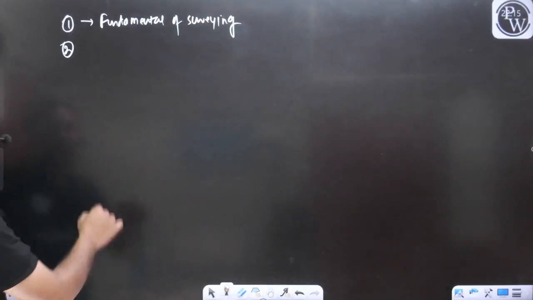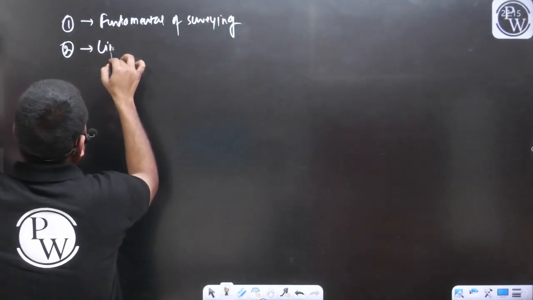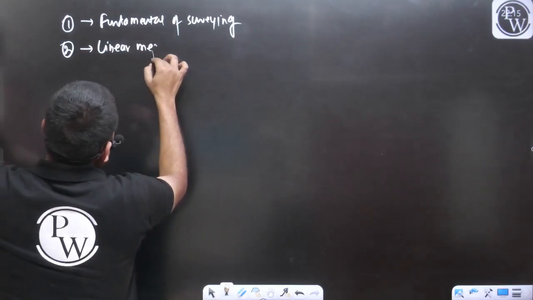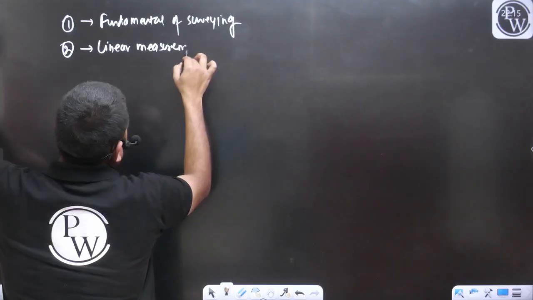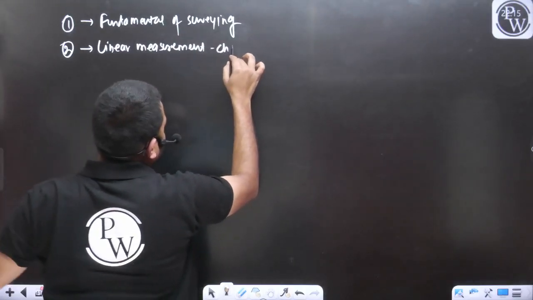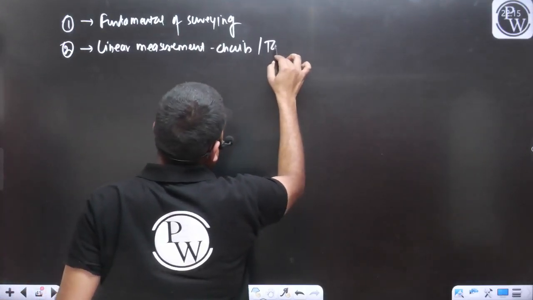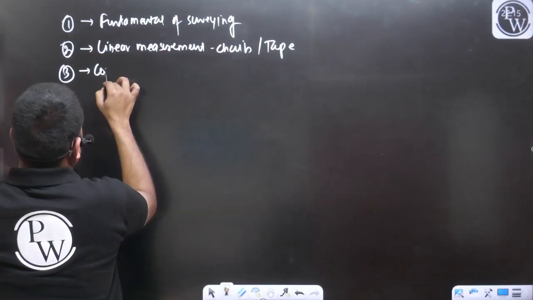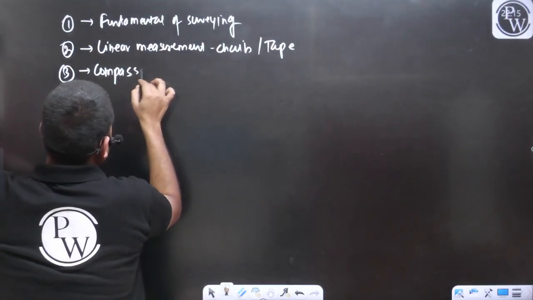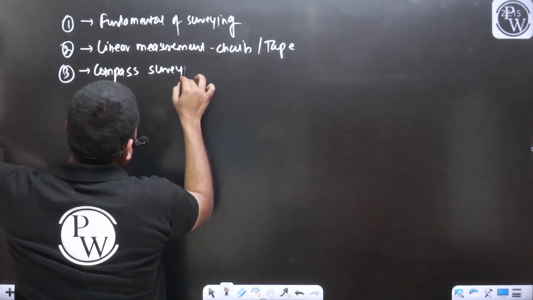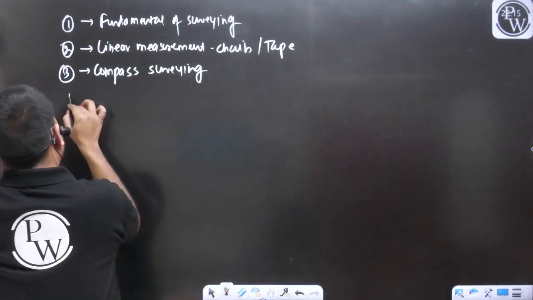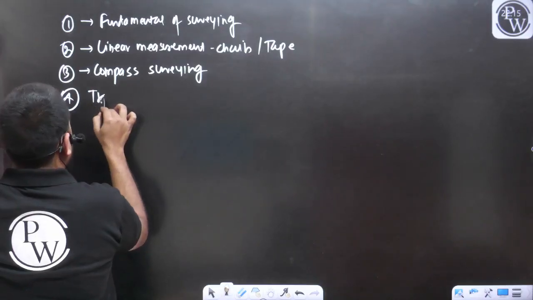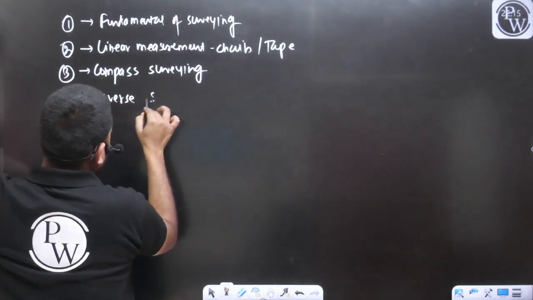The second chapter was linear measurement, in which we discussed chain and tape surveying. The third chapter was compass surveying. The next chapter was traverse surveying.